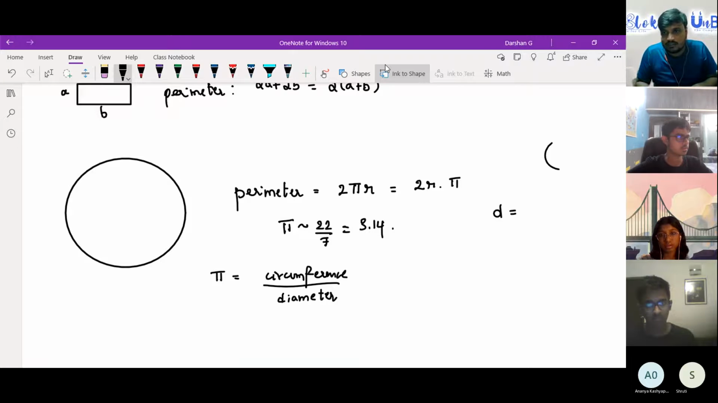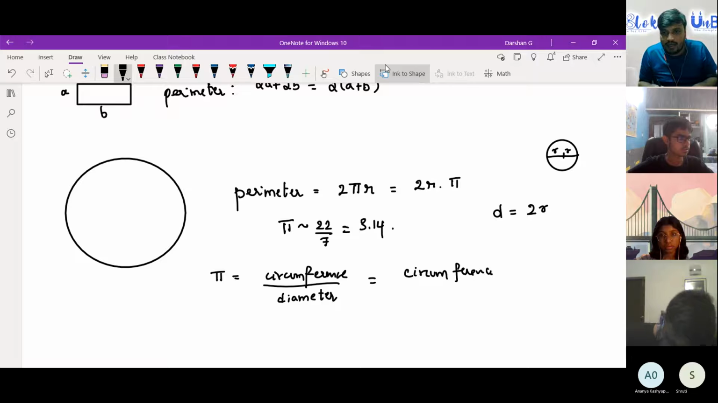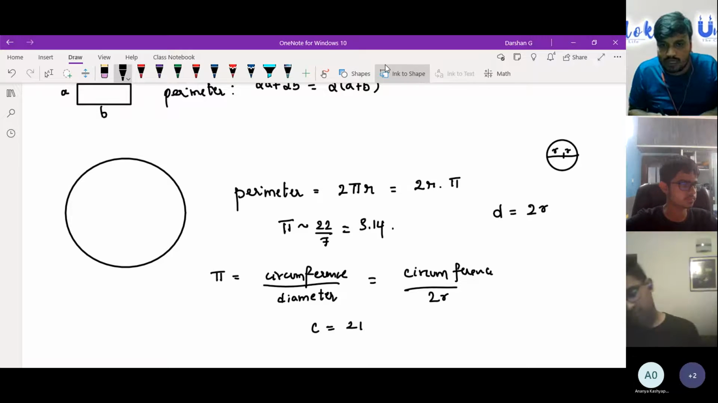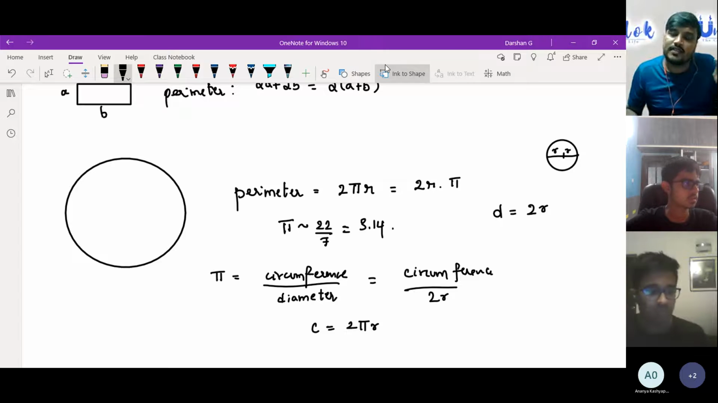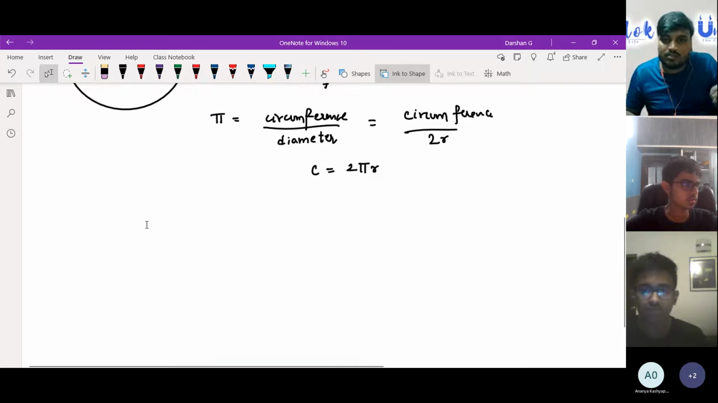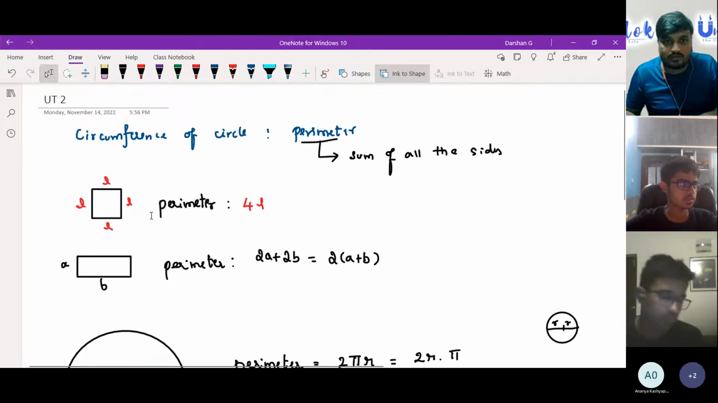So in a circle, what is a diameter equal to? Diameter is equal to 2 times the radius. So you can write it as circumference divided by 2r. Then circumference, that is C, is equal to 2 pi r. This is how you get this formula. Okay, so let's move ahead. I hope you have made a small note of it.